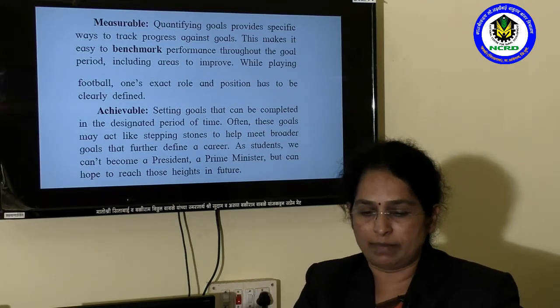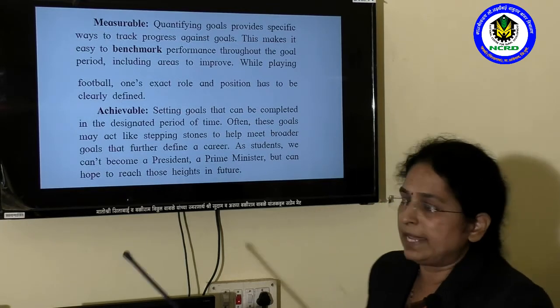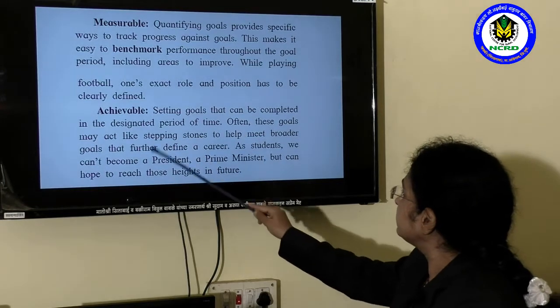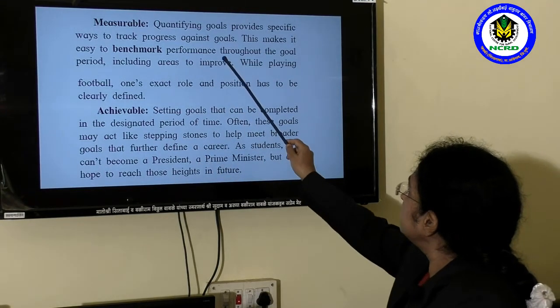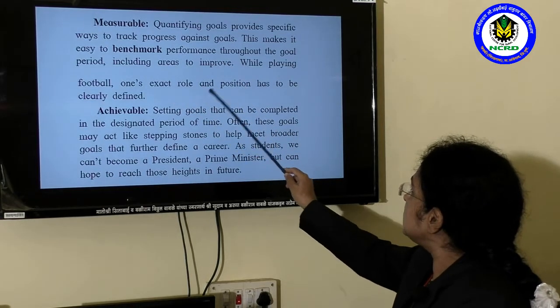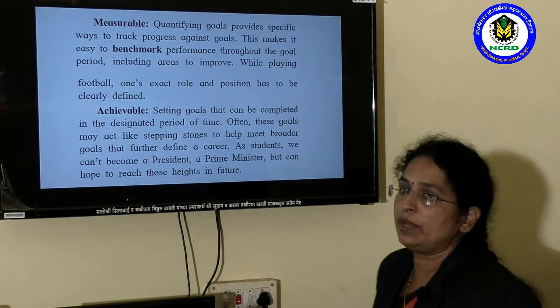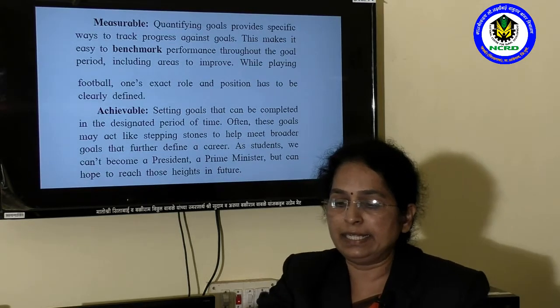Example is given for measurable goal. For example, while playing football, one's exact role and position has to be clearly defined.